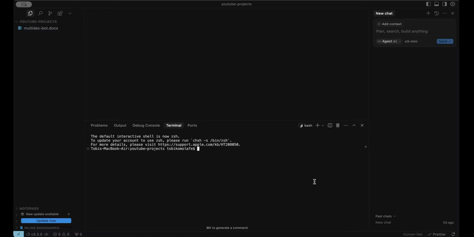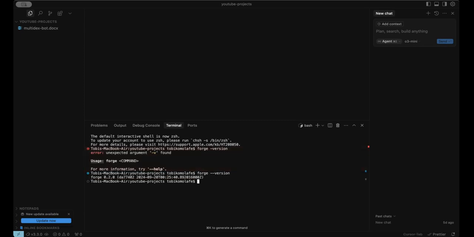All right. So here is my IDE. You can use any IDE you're comfortable with to follow me. Just ensure that you have Foundry already installed. To check whether your installation is okay, just run forge version with me, and you're supposed to get. Okay. Let me correct that. It should be dash dash version, and you're supposed to get this response.